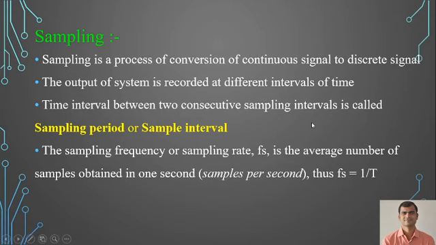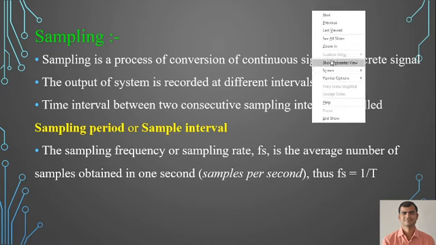So sampling means what? Sampling is a process of converting a continuous signal into a discrete signal. When we have to convert a continuous time signal into a discrete time signal, we'll be using sampling. Now the output of a system is recorded at different intervals of time. So for a discrete time signal, we have to record the output of a system at different intervals of time, and the time interval between two successive samples is known as the sampling period or the sample interval.